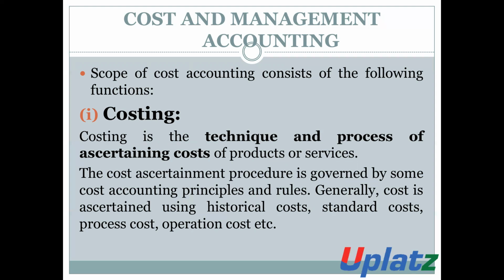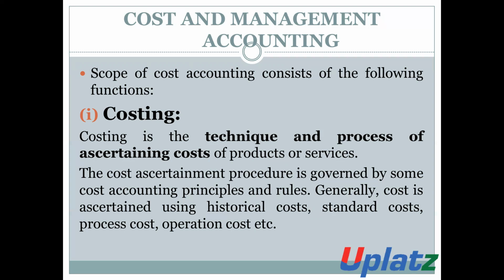The cost ascertainment process is governed by some cost accounting principles, costing methods, rules, and provisions.